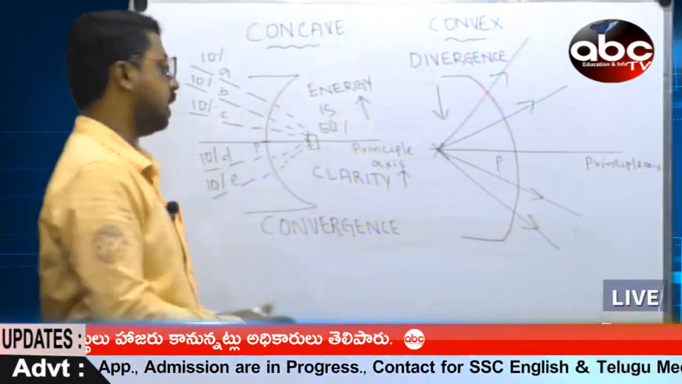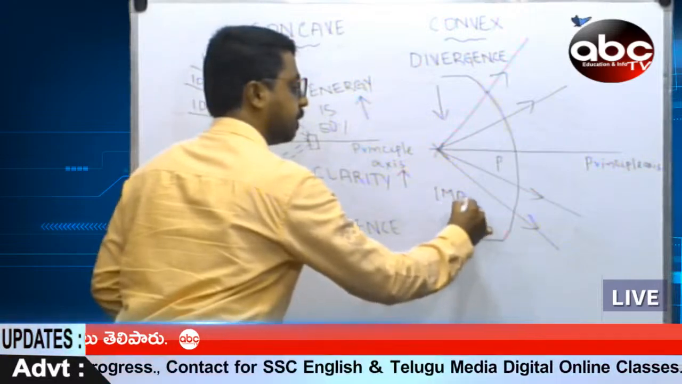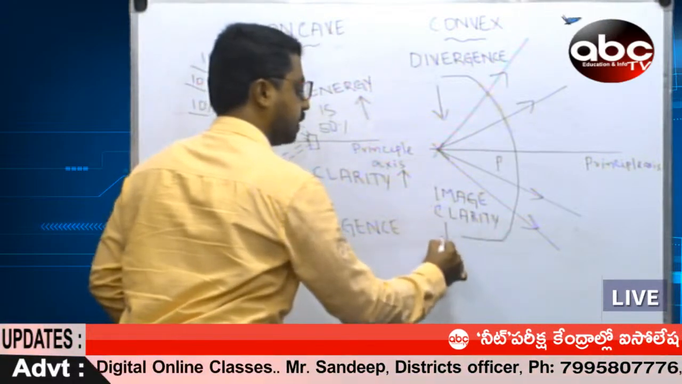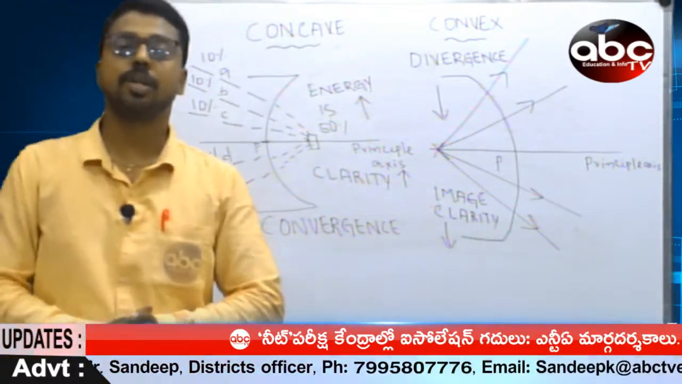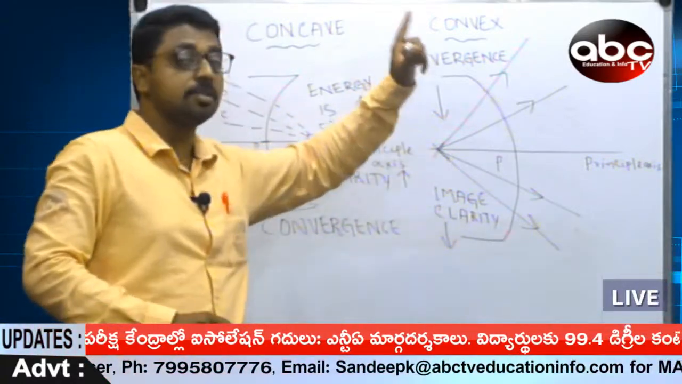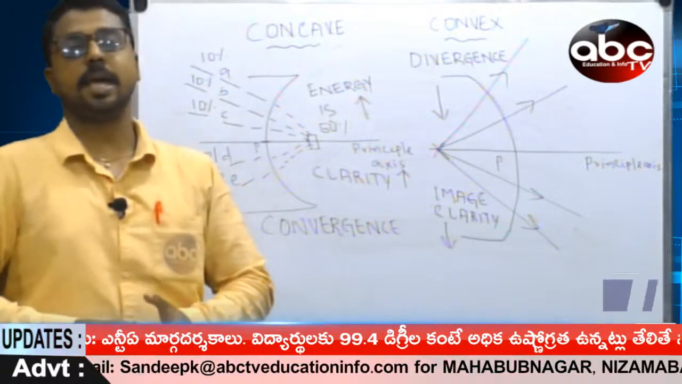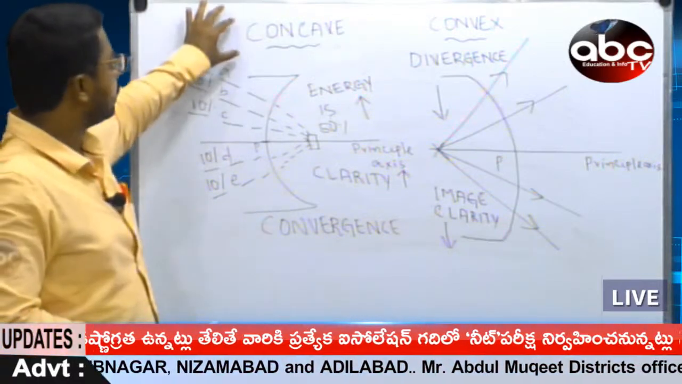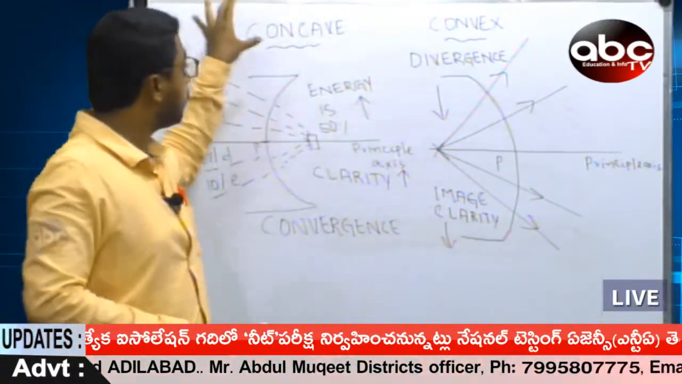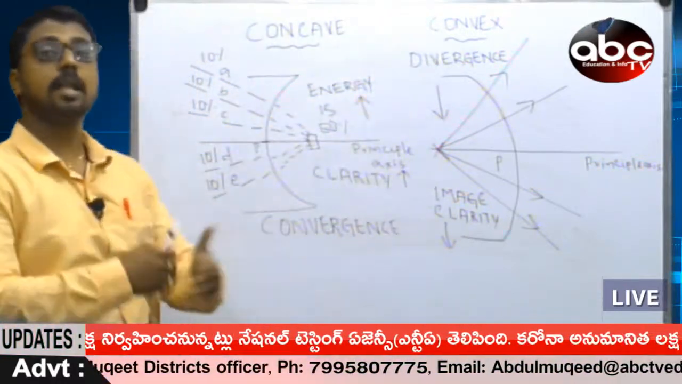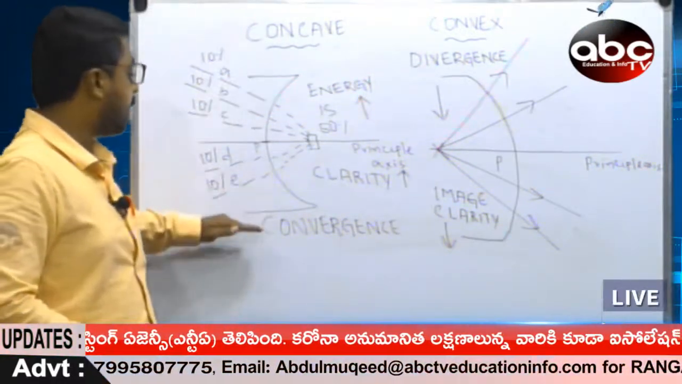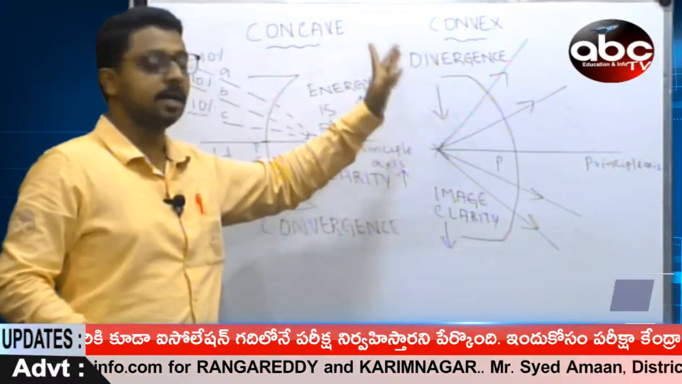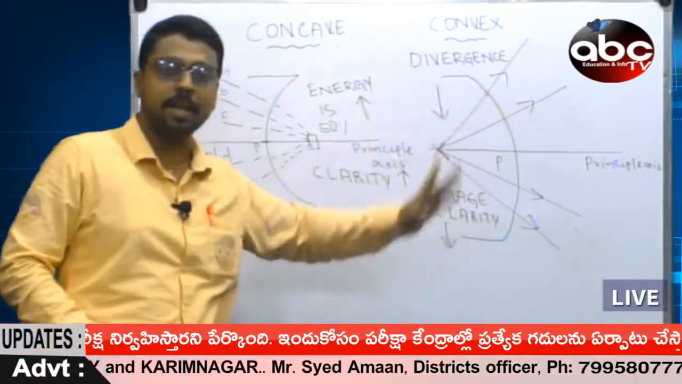So what about this one? Here, image clarity decreases. Image clarity is going to decrease. At the same time, energy is also going to decrease. Thus, we expect a small amount of difference here. So, let us understand, this is nothing but a convex, this is nothing but a concave. In a concave, we are exhibiting convergence, meeting all at a point. In a convex, we are exhibiting divergence, dividing into many rays.